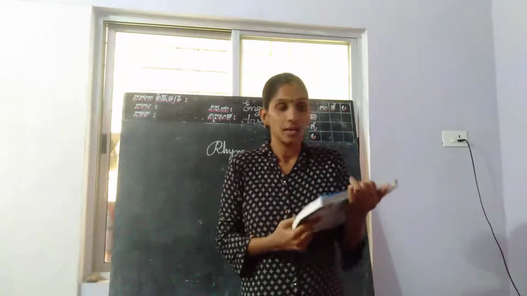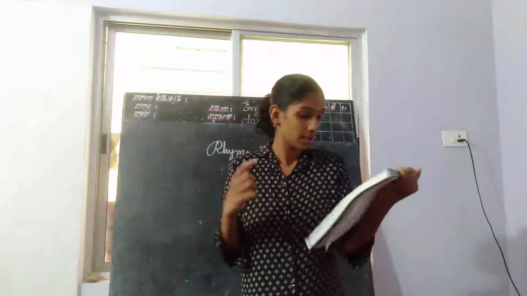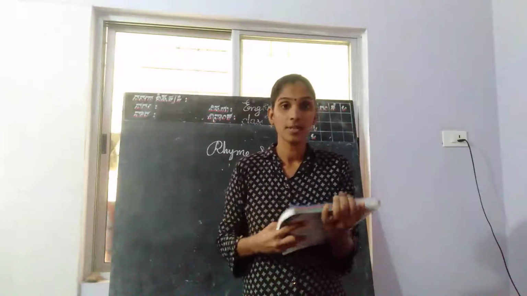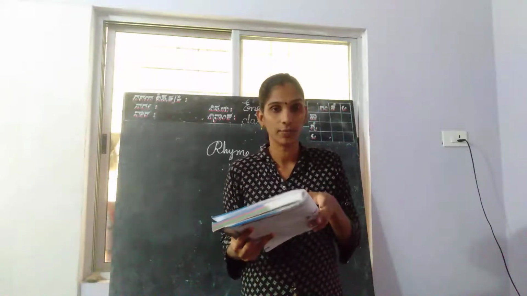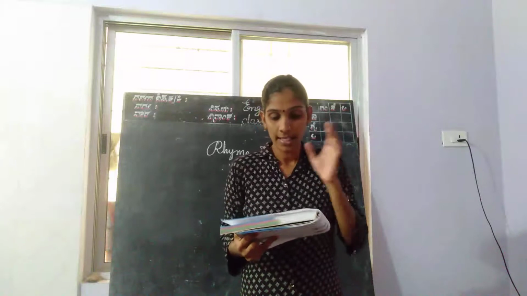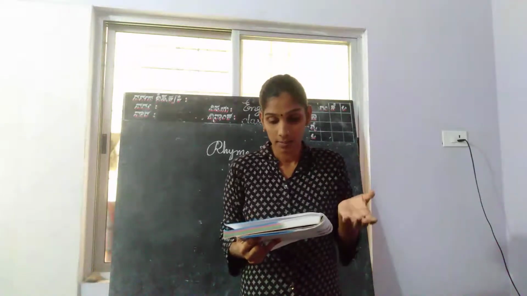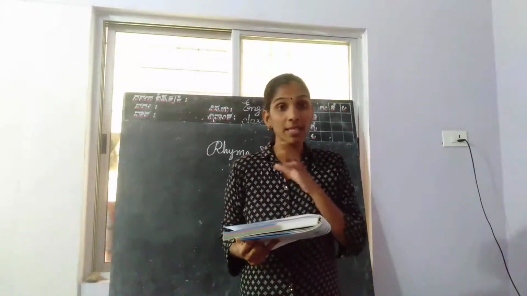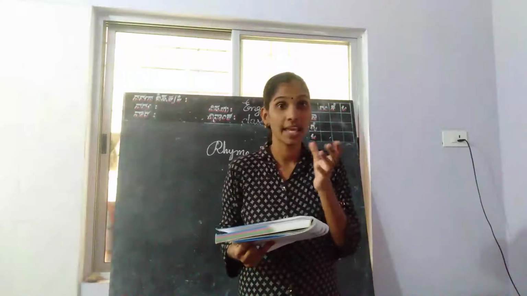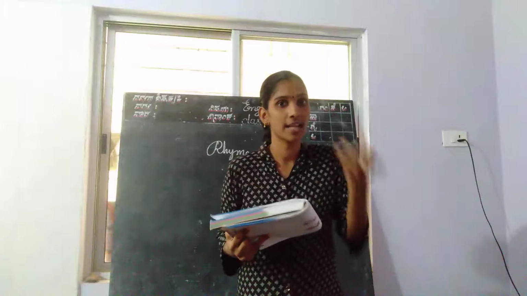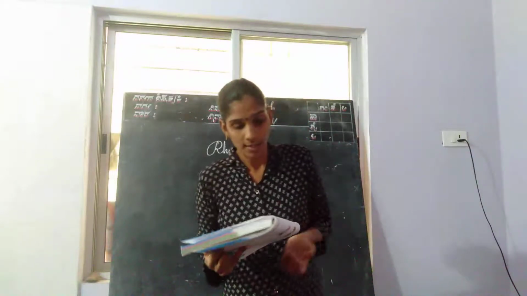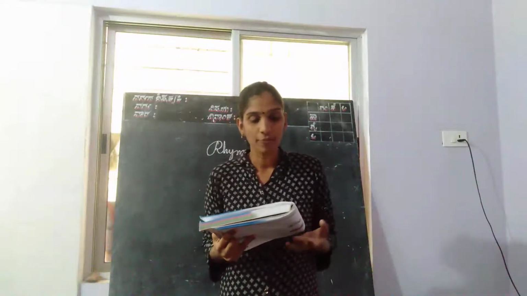We are going to read the first verse of the poem. Children, children, don't forget. Here they are saying that the rhyme scheme of this poem is A, B, B, C, C. Let us see what is A, B, B, C, C. What is rhyme scheme?